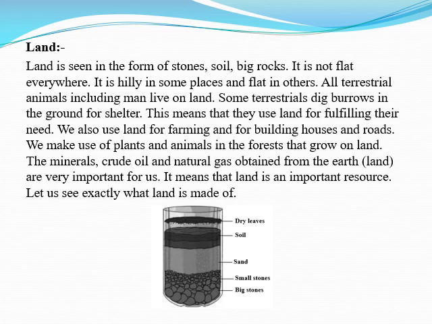What is land? Land is seen in the form of stones, soil, and big rocks. It is not flat everywhere. It is hilly in some places and flat in others. All terrestrial animals, including man, live on land. Some terrestrial animals dig burrows in the ground for shelter. This means that they use land for fulfilling their needs. We also use land for farming and building houses and roads. We make use of plants and animals in the forests that grow on land. The minerals, crude oil, and natural gas obtained from the earth on land are very important for us. It means that land is an important natural resource.